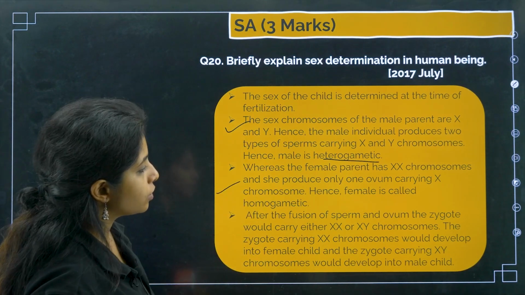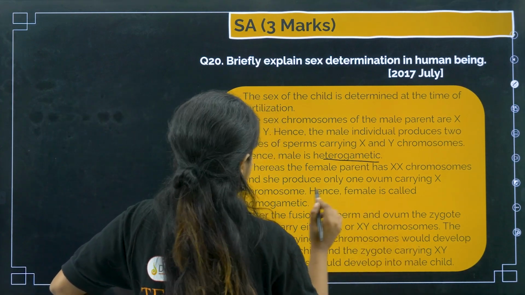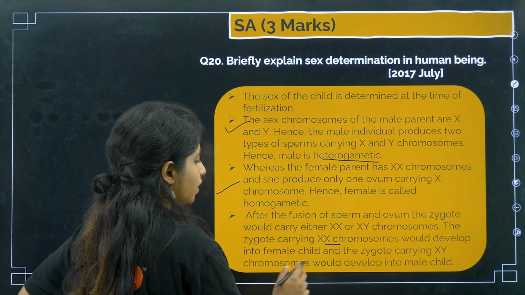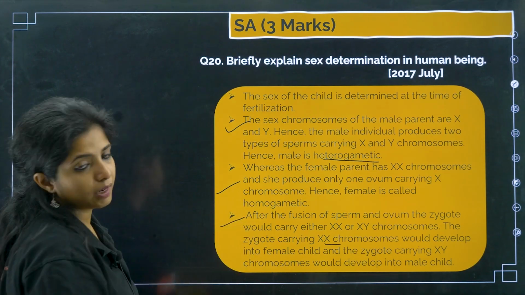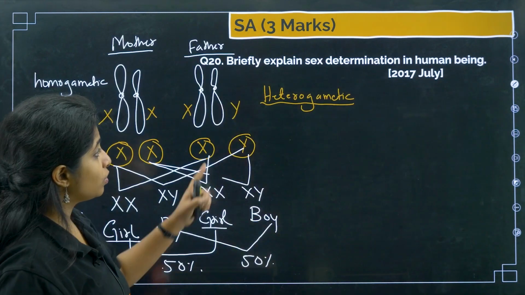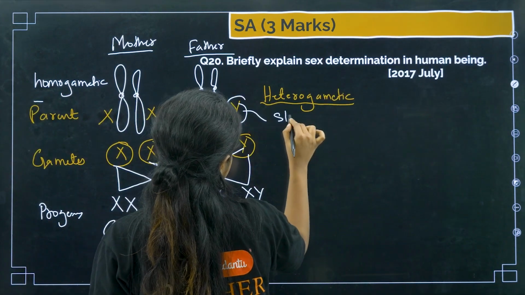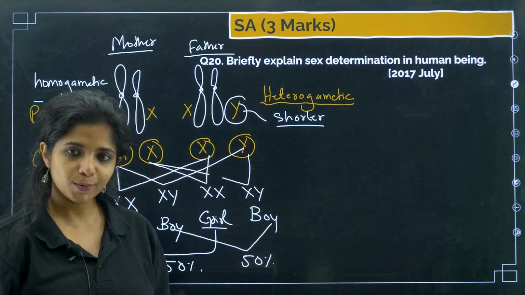After the fusion of sperm and ovum, the zygote would carry either XX or XY. The zygote carrying XX chromosomes would develop into a female child, and the zygote carrying XY chromosomes will develop into a male child. That's all. That becomes your answer. And always remember, the Y chromosome is shorter than the X chromosome. Shorter in size.